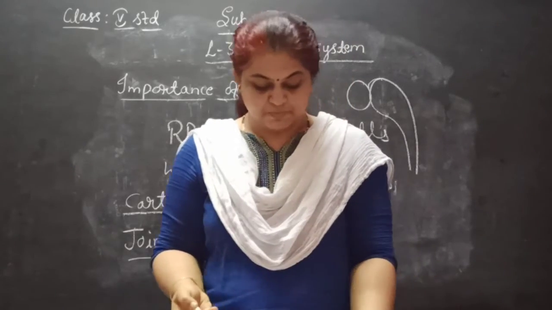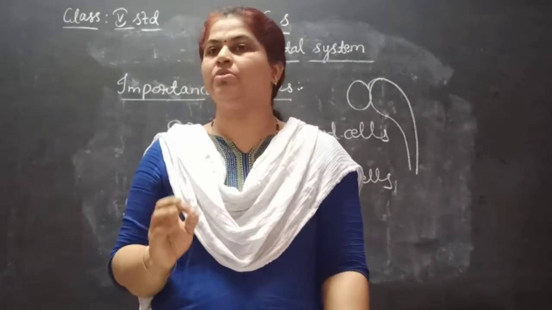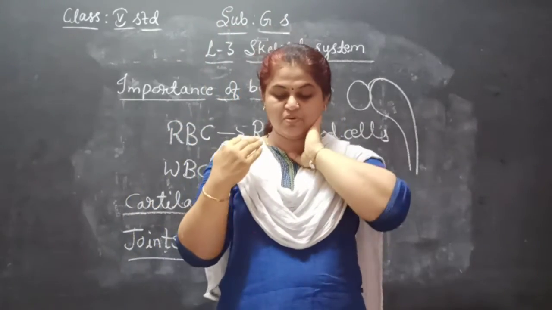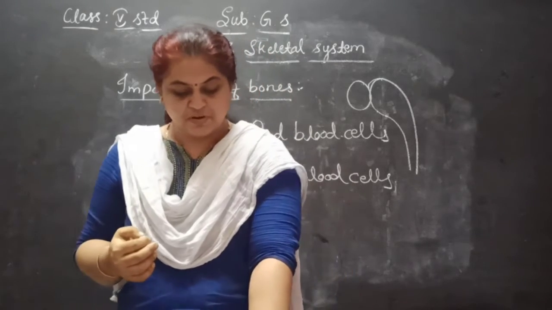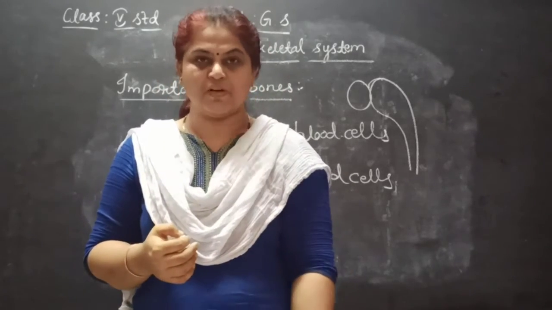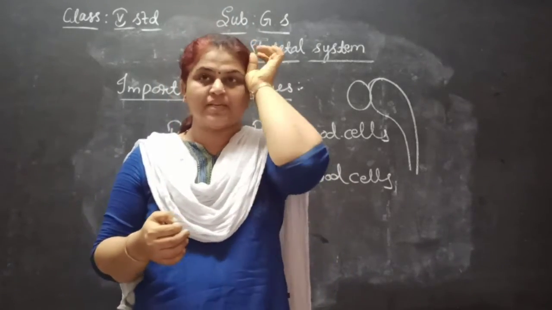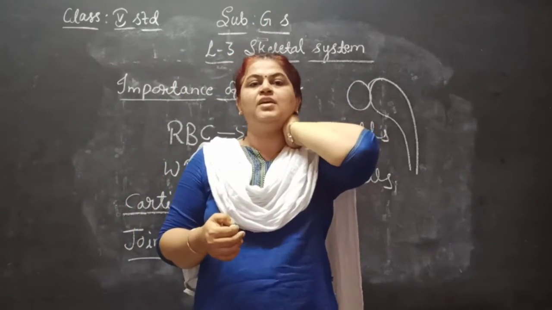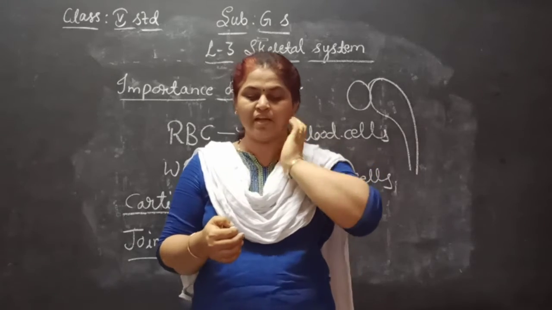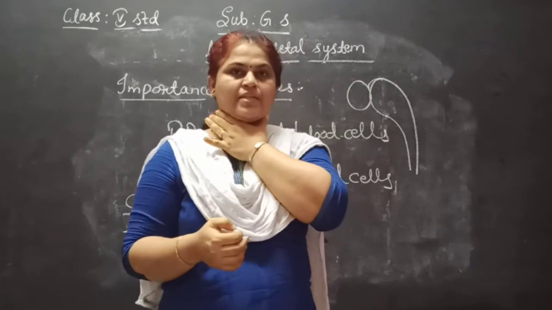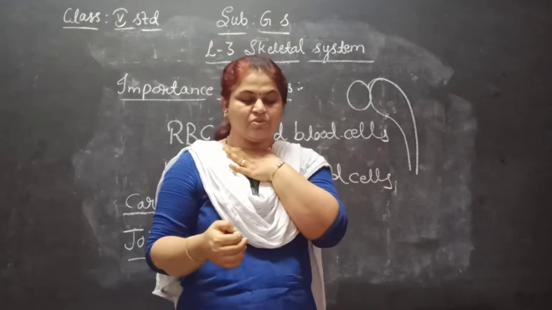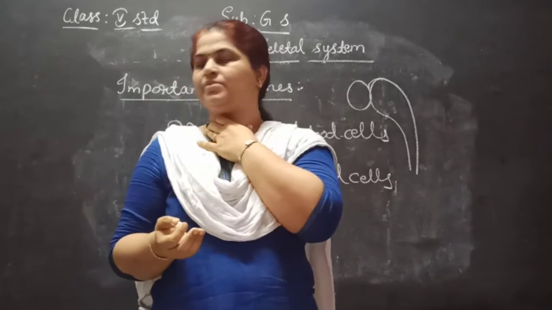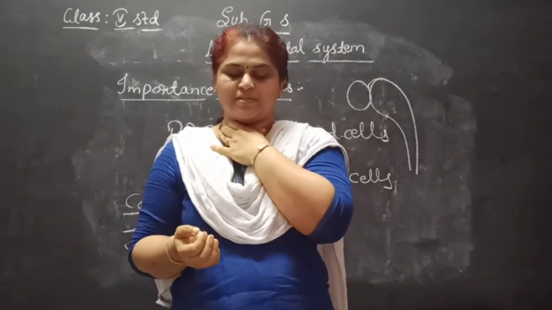Next is the pivot joint. It allows the head to turn from side to side like this. We call this the pivot joint. It is formed between the first and second cervical vertebrae directly under the skull. So this is the skull part, and directly under the skull this pivot joint is located in the neck part. There is a rod-like bone that fits into a ring formed by another bone, which helps us to move from side to side, up and down like this.